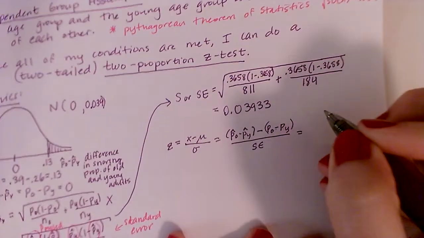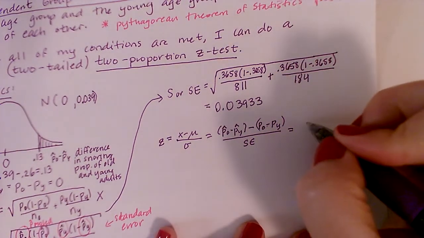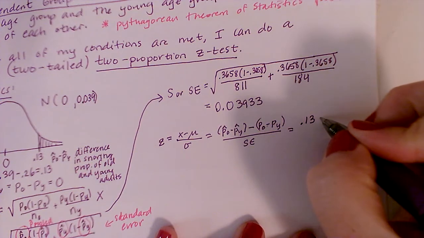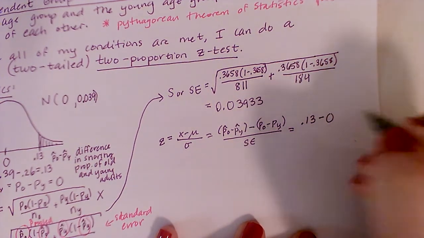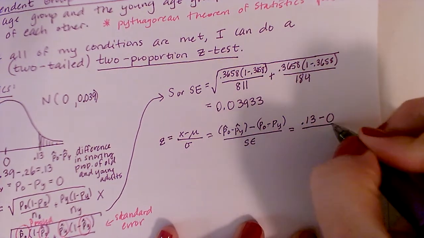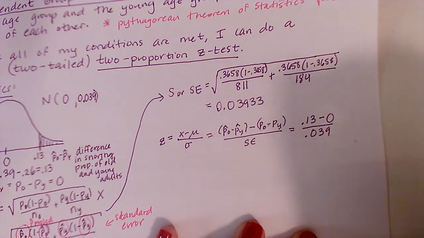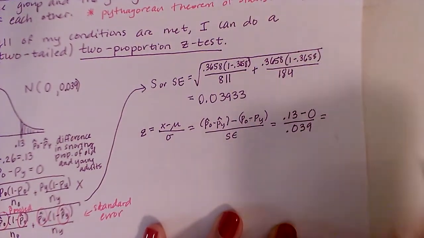So in terms of what numbers we're actually talking about here, that would, in this problem, mean I would use the 13% minus 0, which is assuming that the populations are the same, divided by the standard error that we found. Okay? Hopefully that makes sense because that kind of lines up with what we've learned before.